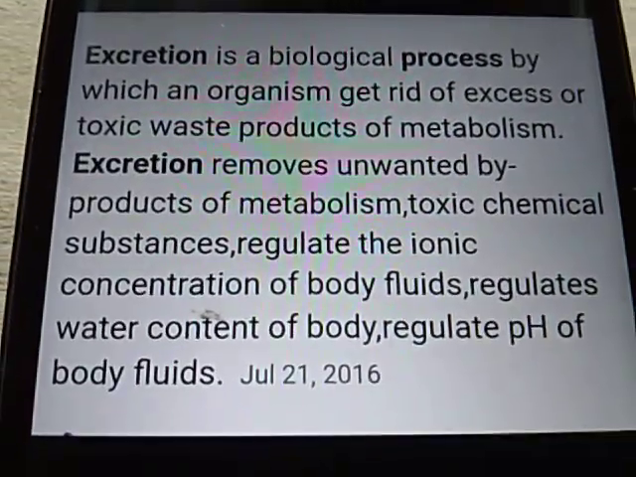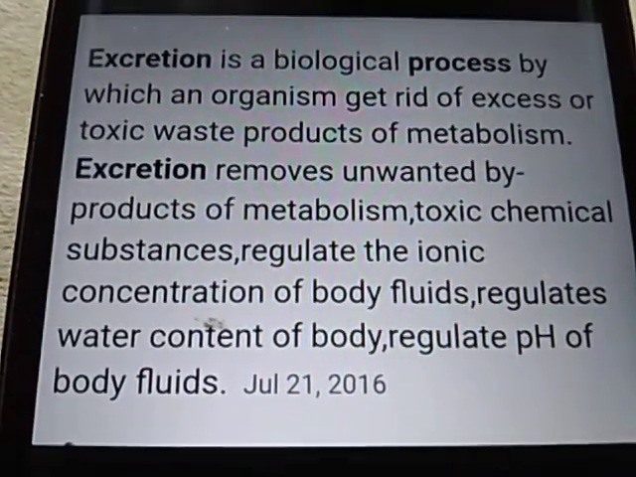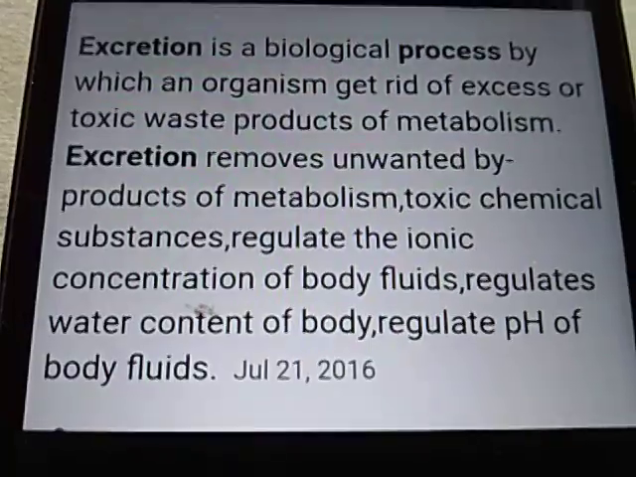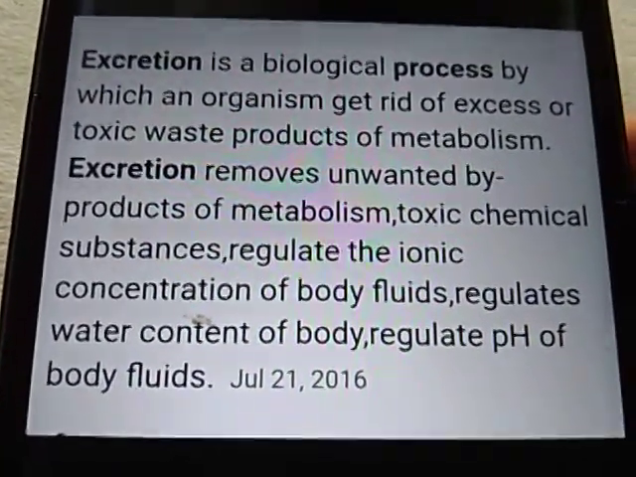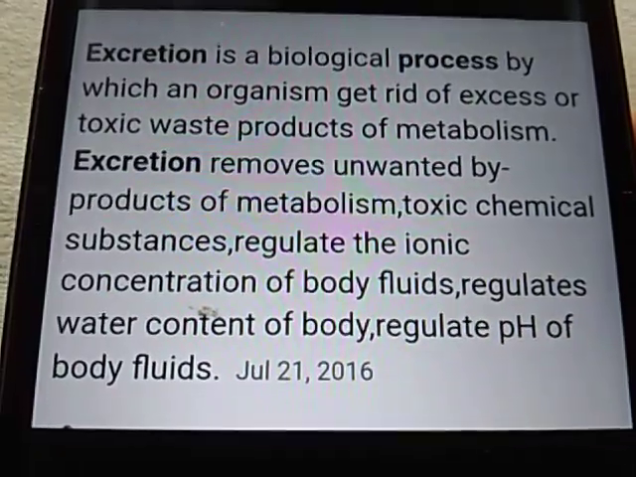Hello students, this video is for class 10th biology. The chapter name is life processes and the topic is excretion. So first you will see here what is excretion.